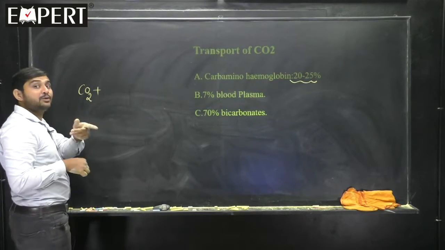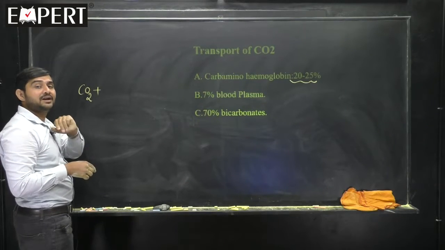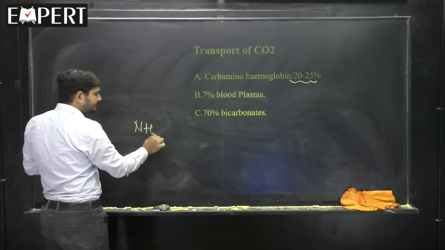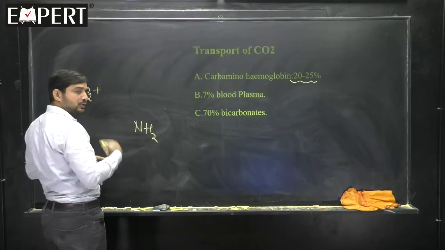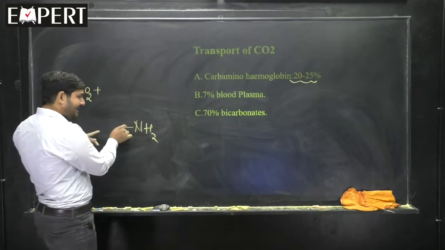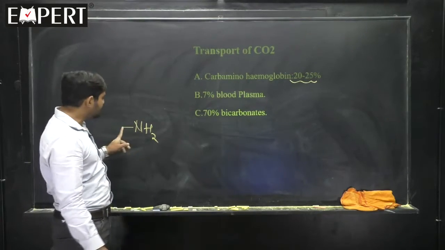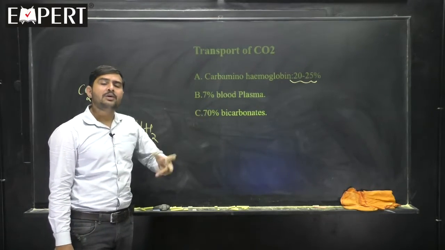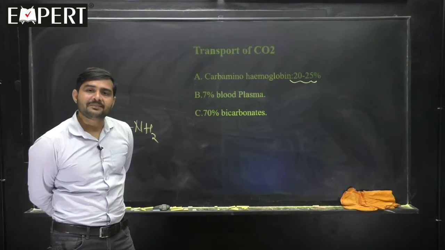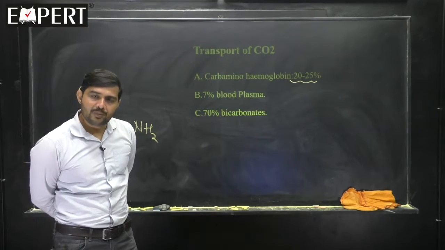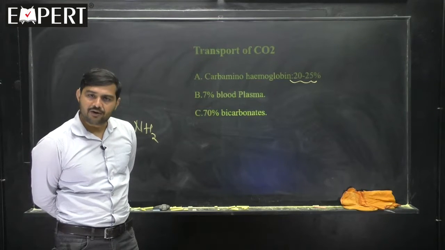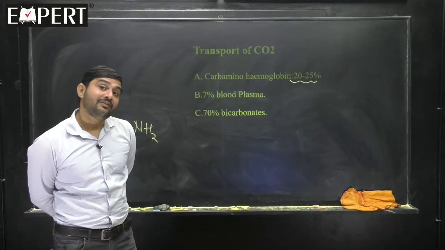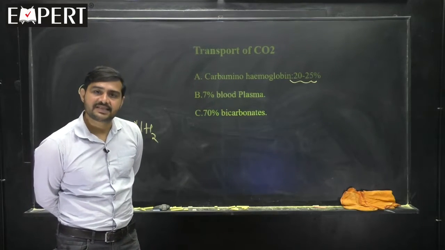reacts with the free amino group of the hemoglobin. Free amino group, we tell NH3 group, NH3 group or NH2 group we can tell here. If you connect here the NH2 group, because 3 bonds are over for nitrogen valency. See here now. How can a hemoglobin have an NH2 group? You tell me. Hemoglobin, a globin is a protein part which contains amino acids. These amino acids are made up of amino group and carboxylic acid group, right? And that free amino group I was discussing.